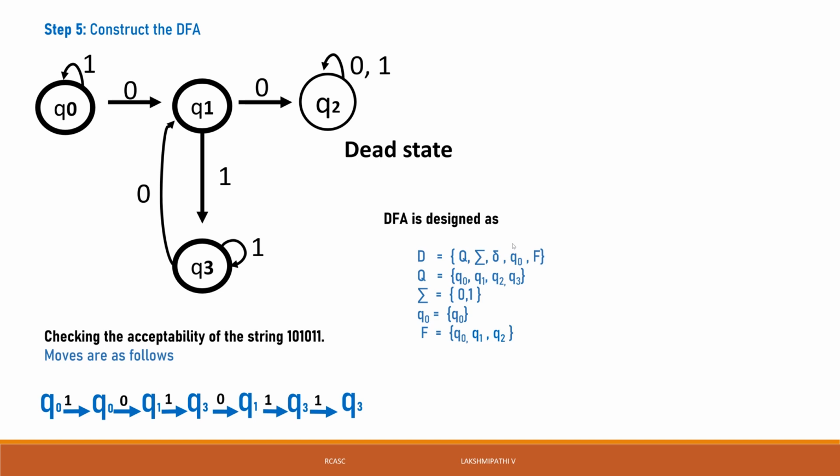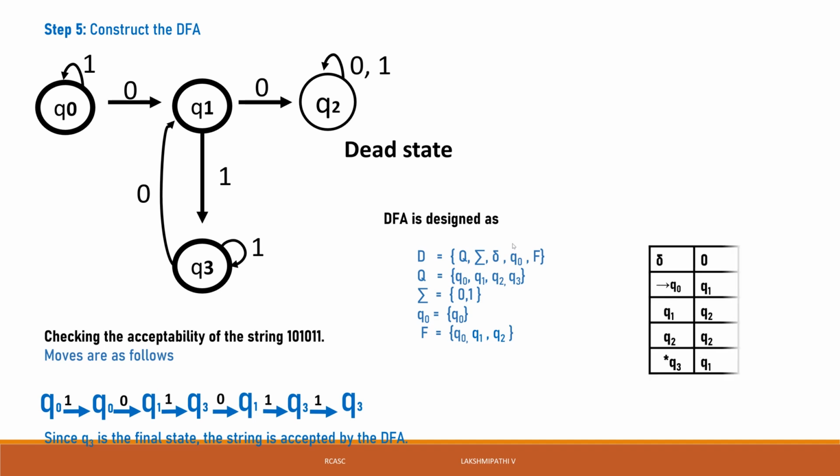Since Q3 is the final state, the string can be accepted by the DFA. Then we can go for defining the transition table. Q0 of 0 is Q1, Q0 of 1 is Q0, Q1 of 0 is Q2, Q1 of 1 is Q3, Q3 of 0 is Q1, Q3 of 1 is Q3, Q2 of 0 is Q2, Q2 of 1 is Q2. See, this is the DFA. These are the pattern recognition methods.